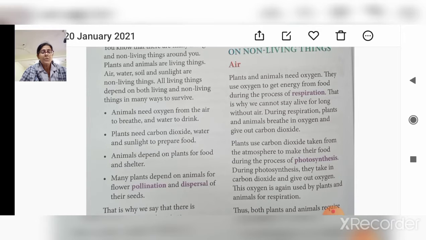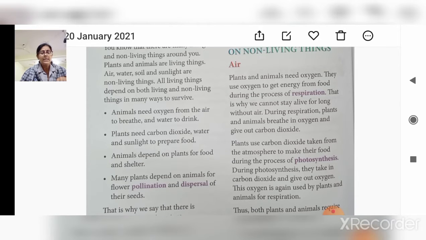Now plants use carbon dioxide taken from the atmosphere to make their food during the process of photosynthesis. When do they need carbon dioxide? While the process of photosynthesis, means while making the food. During photosynthesis, they take in carbon dioxide and give out oxygen.